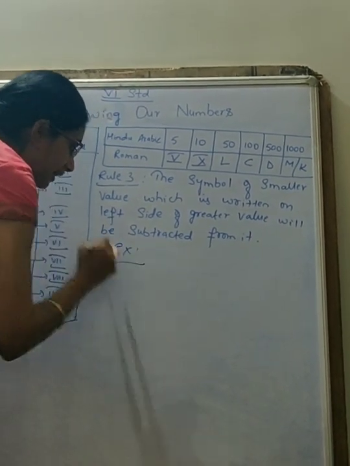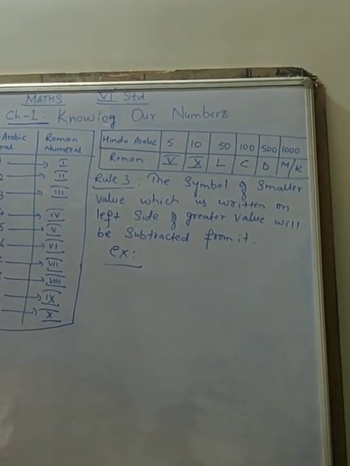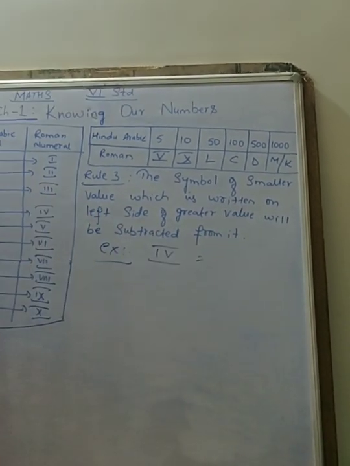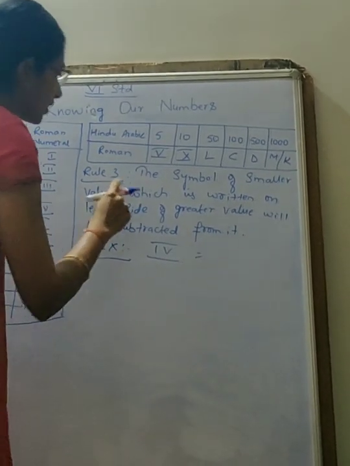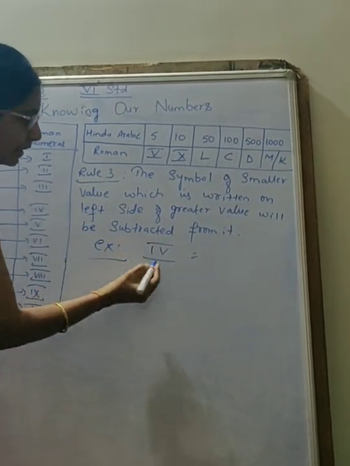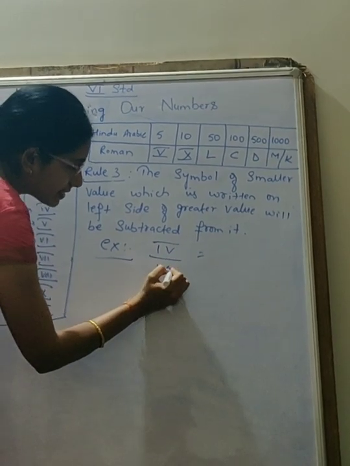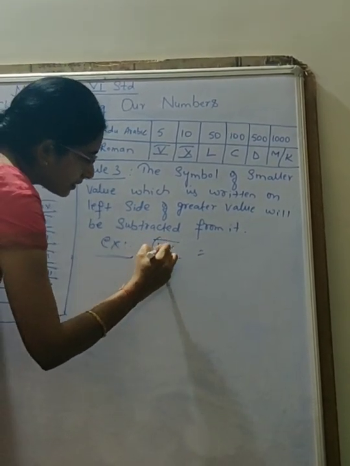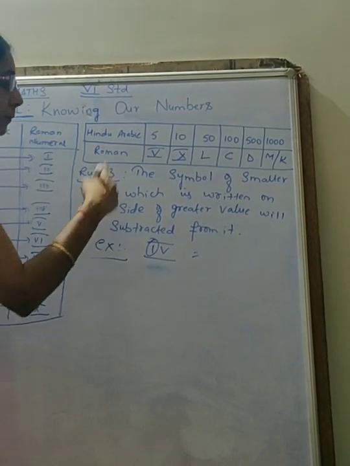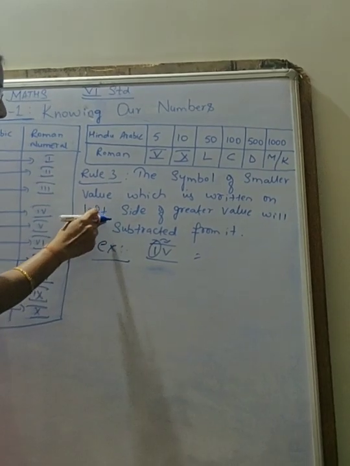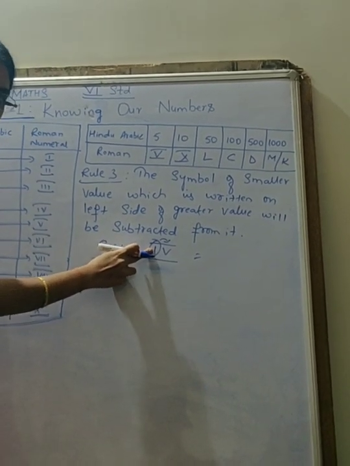See, for example, I will take a small example. This is 4. Correct? Now see here. The symbol of a smaller value. Which is small here? This is 1 and this is 5. Correct? Now see here, which is the smaller value here? This one. This will be subtracted from this greater value which is present on the right side of this smaller value.